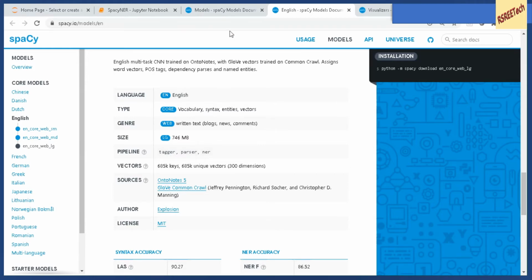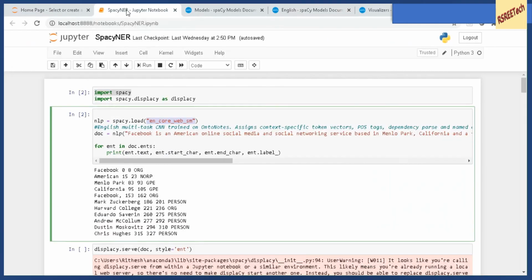Now let us look at how we are going to do the named entity recognition, right? So as I described before, you have this language pipeline to which we pass this text, and then when this text is passed to the language pipeline, it creates a doc object. It does POS tagging, it does named entity recognition, right?